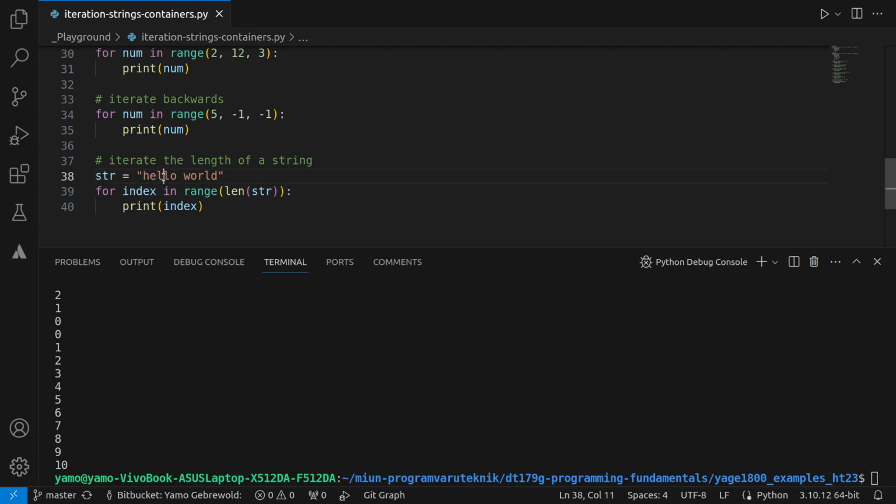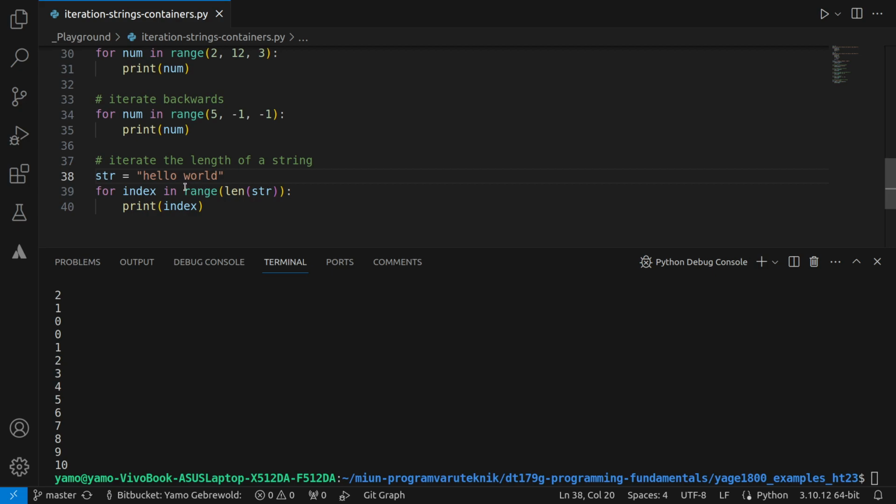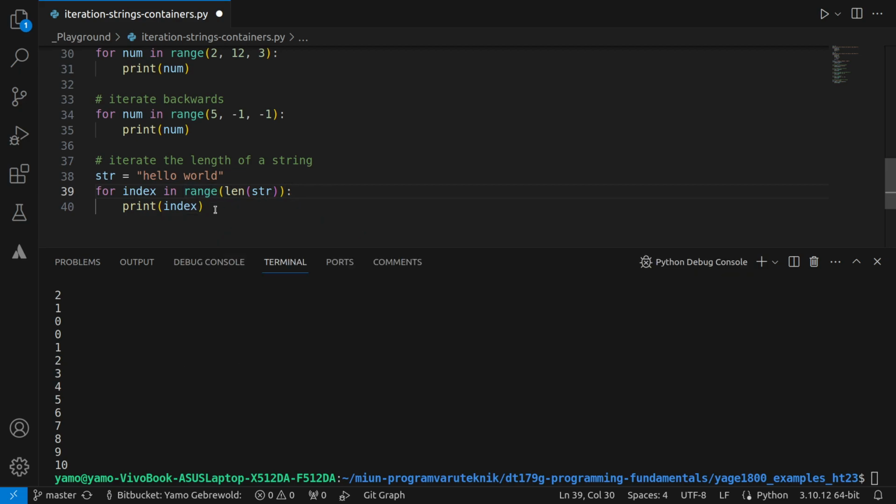So 0, 1, 2, 3, 4, 5, 6, 7, 8, 9, 10. So the last character is 10. So it's always the length -1, right? Python is clever enough to do the subtraction for you, so to say. So you don't have to say -1, but it knows that it's 10. You're going to iterate from 0 to 10, which would be 11 times.